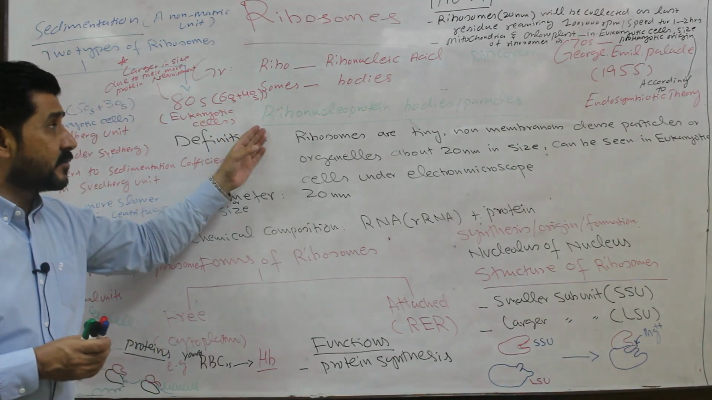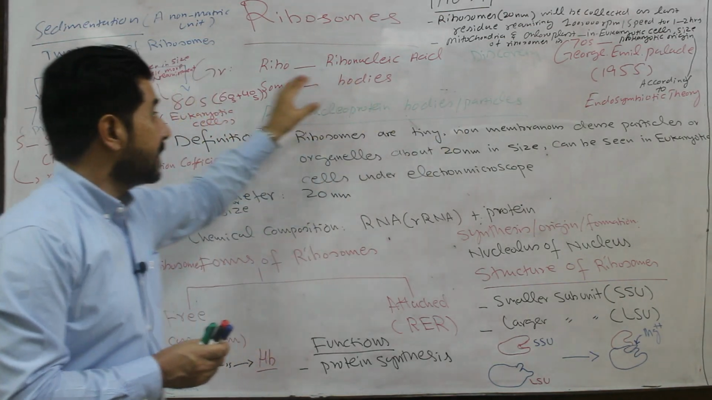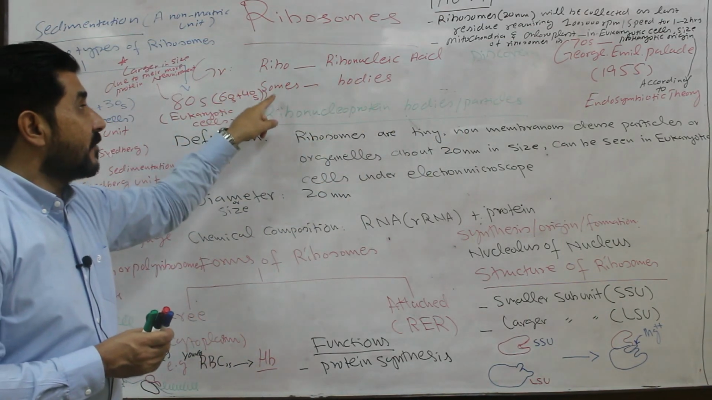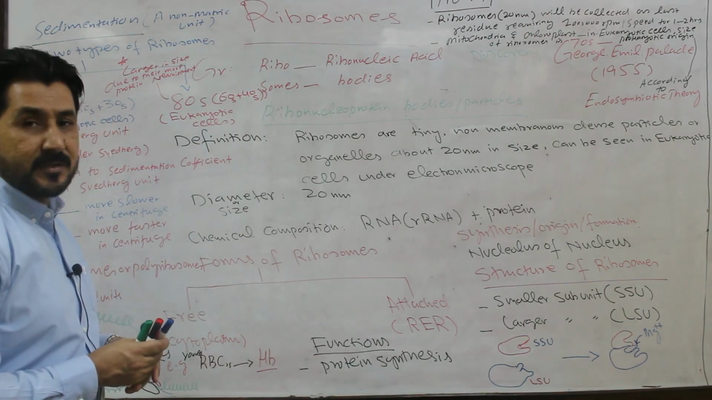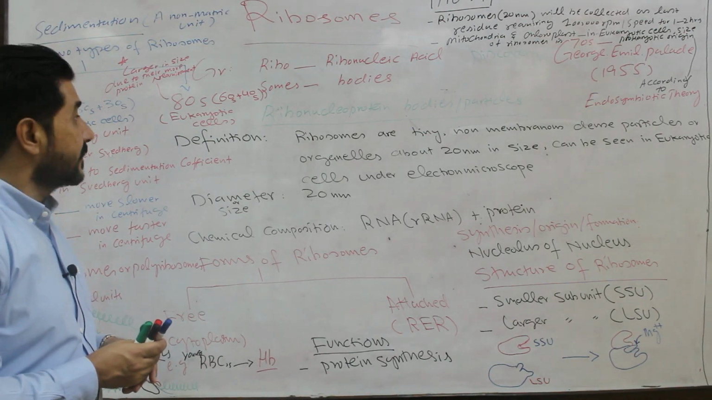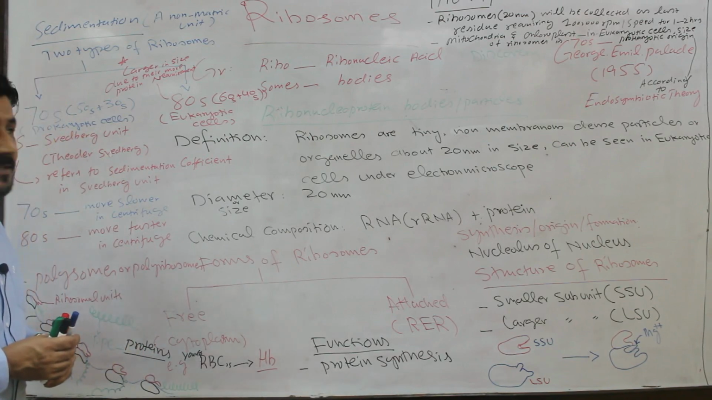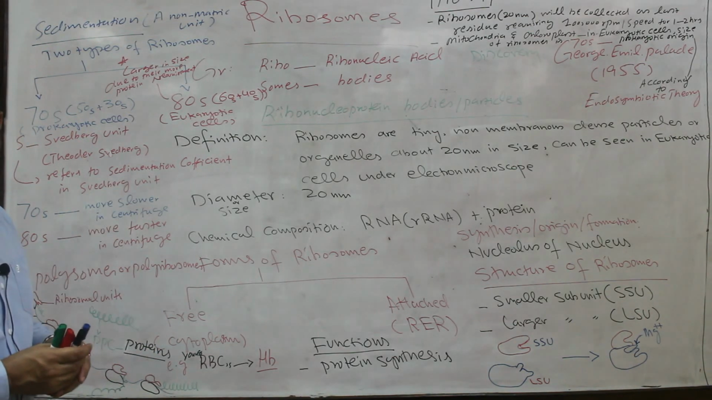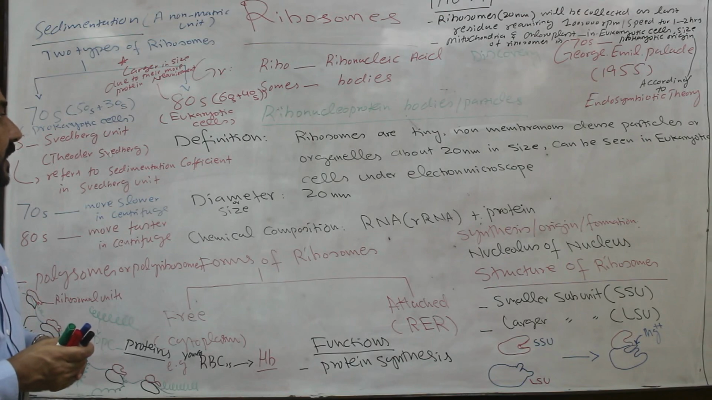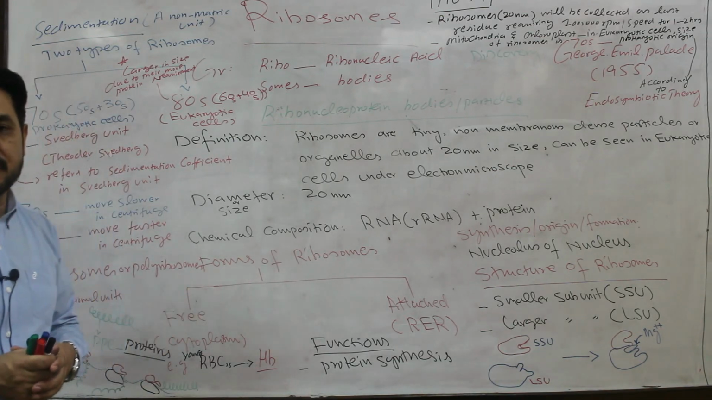Another word used for ribosome is ribonucleoprotein bodies or particles, but the actual word is ribosome, that is, ribo meaning ribonucleic acid and soma meaning bodies. Ribonucleic acid, that is rRNA, is present in the formation of what? Ribosomes. As I told you, they are present in both prokaryotic and eukaryotic cells.